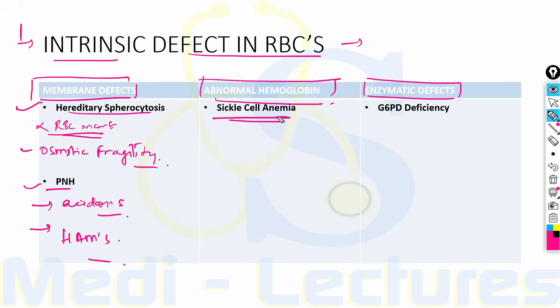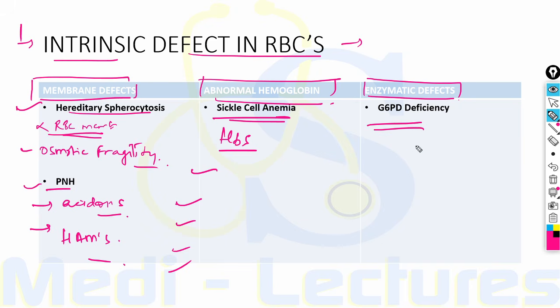In abnormal hemoglobin, there is sickle cell anemia. As we all know, it is due to substitution of glutamic acid with valine in the hemoglobin beta chain, which results in HbS, hemoglobin S. This hemoglobin S will sickle when it is deoxygenated. This leads to vaso-occlusive crisis leading to tissue infarction like dactylitis, autosplenectomy, extreme pain, acute chest syndrome, and it can also lead to renal papillary necrosis.